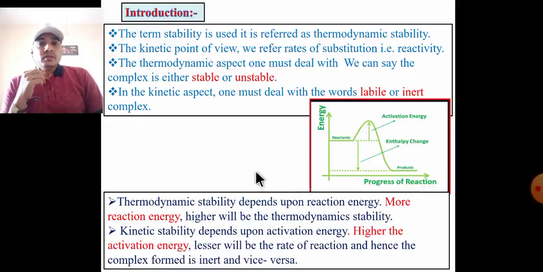Introduction of this topic: mainly two aspects. The term stability refers to the thermodynamic stability, and from the kinetic point of view, we refer to the rate of substitution, that is reactivity. In thermodynamic aspects, we can say the complex is either stable or unstable, and in kinetic aspects, we deal with the words labile or inert complexes.